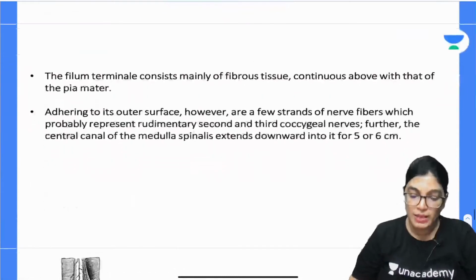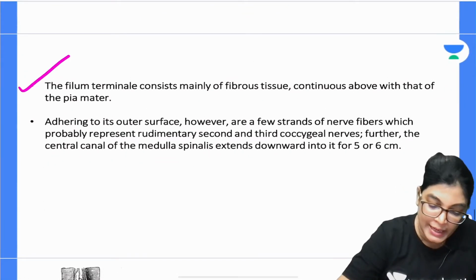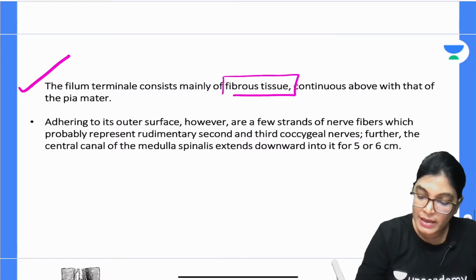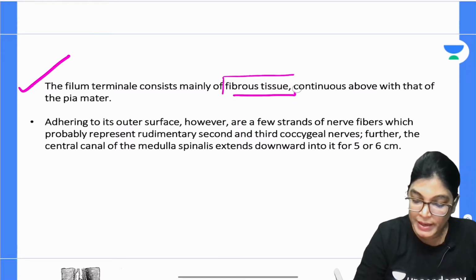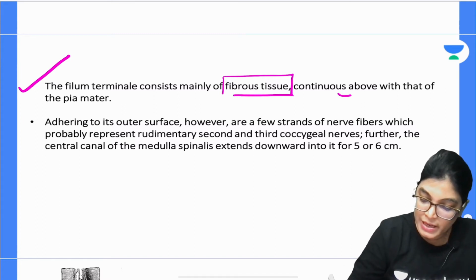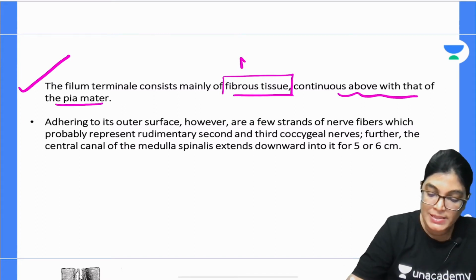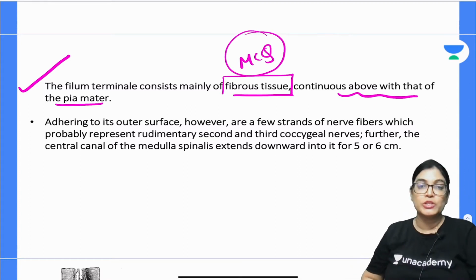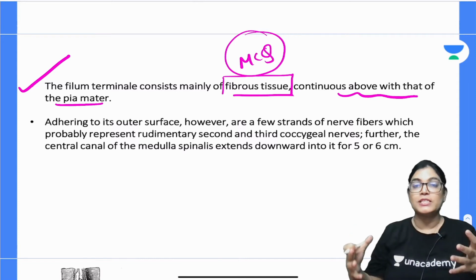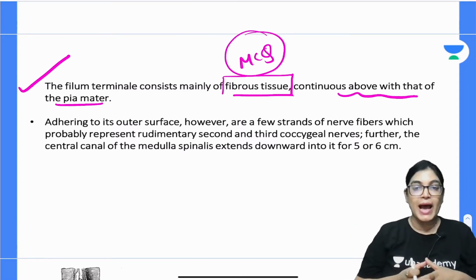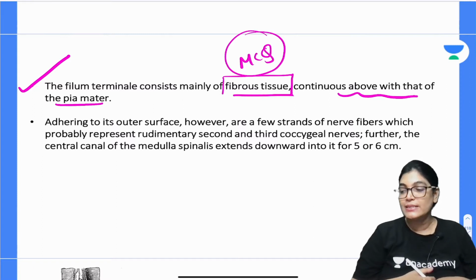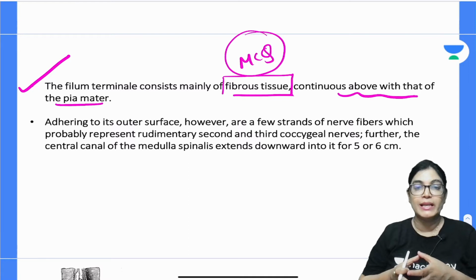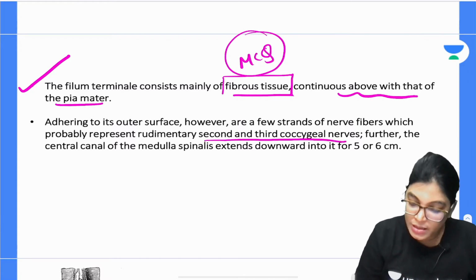Further explanation: phylum terminale consists mainly of fibrous tissue. This was an MCQ. Actually it is a modification of pia mater, continuous above with the pia mater, but the basic constituent of phylum terminale is fibrous tissue. Adherent to its outer aspect, we have a few fiber bands of nerve fibers. These nerve fiber bands accumulated on the outer aspect of phylum terminale are the rudimentary second and third coccygeal nerves.